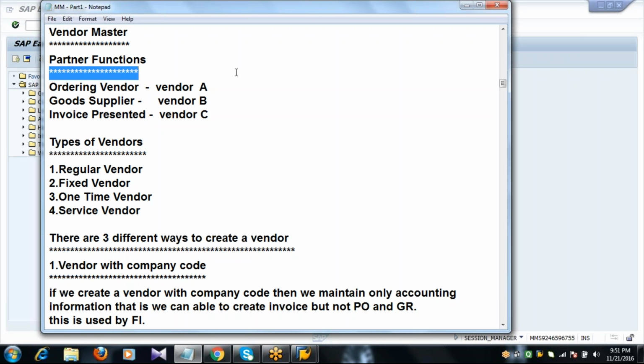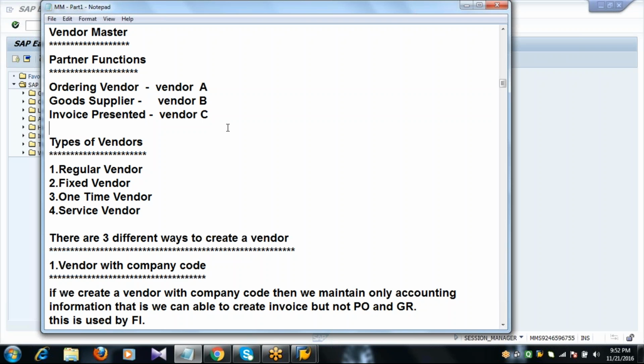So what is this partner functions? We have three suppliers, for example, A, B and C. Now I am the buyer, my company is in need of a material, so I'll create a purchase order to the ordering vendor A. And I will receive the material, whatever the material my company needs, from vendor B, goods supplier. And I will do the payment, invoice presented, to vendor C. So it means we are ordering to one vendor, receiving the material from some other vendor and doing the payment to some other vendor. Provided that these three suppliers belong to the same company, we call it partner functions.